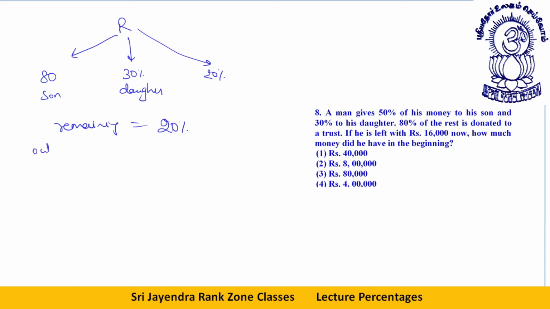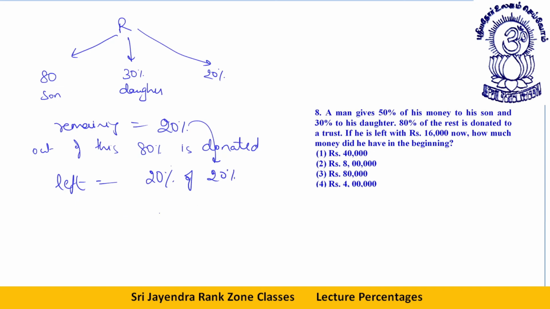Out of this, 80% of the rest is donated to a trust. So how much money is left? 20% of this 20%, or I can say 20% means 1 by 5 of 1 by 5 R. This is 1 by 5, this is also 1 by 5. This is given to us as 1600.